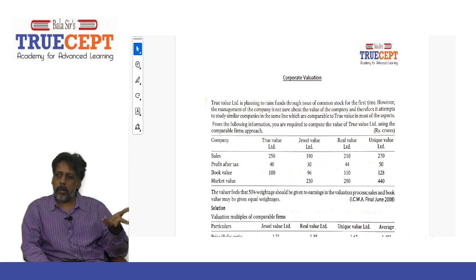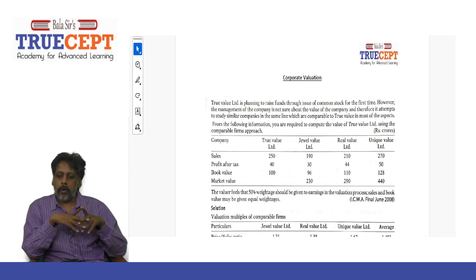And what about the proxy companies? It's 96 crore, 110 crore and 128 crore. So those are the book values given. Next, market value for True Value Limited is not given, and for the other companies it's 230 crore, 290 crore and 440 crore. See, the market price is not given for True Value because we are trying to price it.